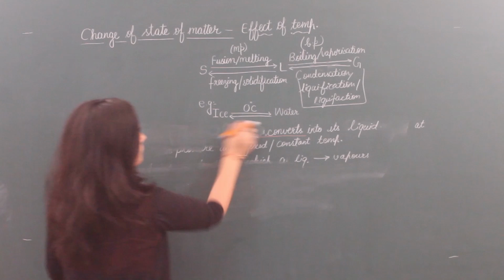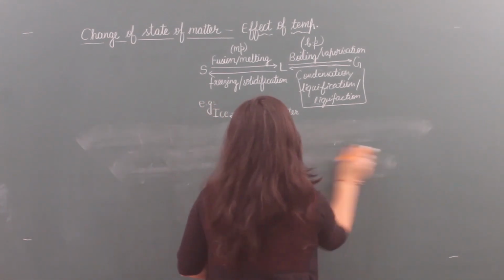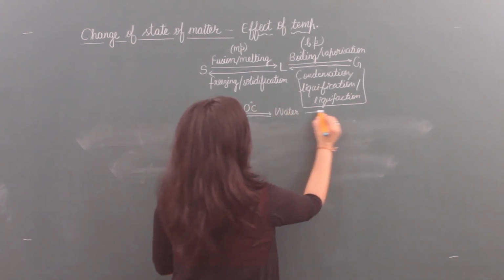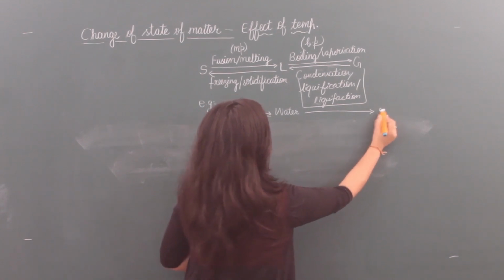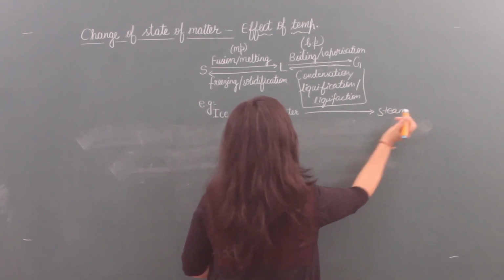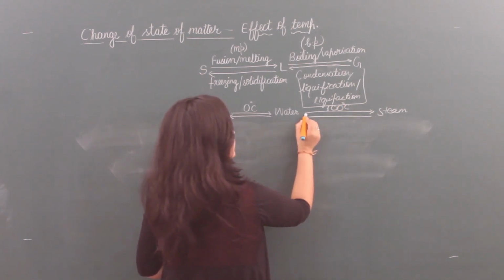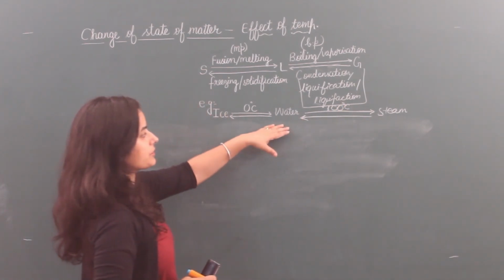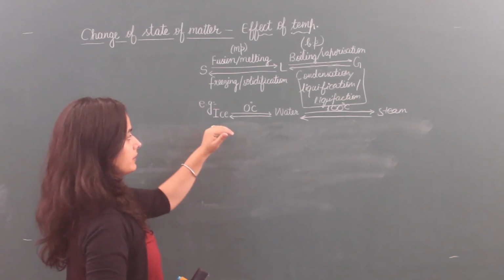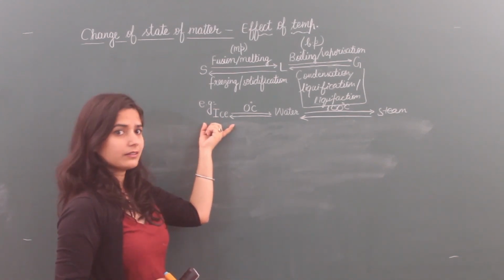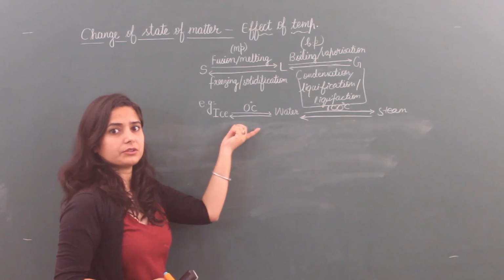So now this is clear to you. Water converts into steam. Temperature is 100 degrees Celsius and at the same temperature steam also converts into vapors. Now you remember something. From class 1st, 2nd, you read this topic.